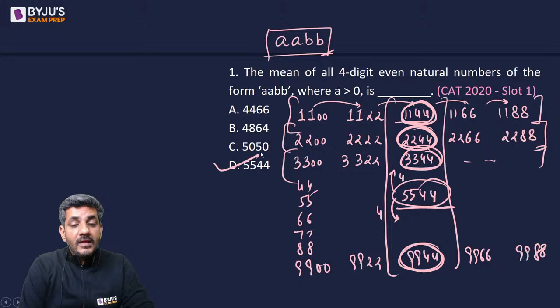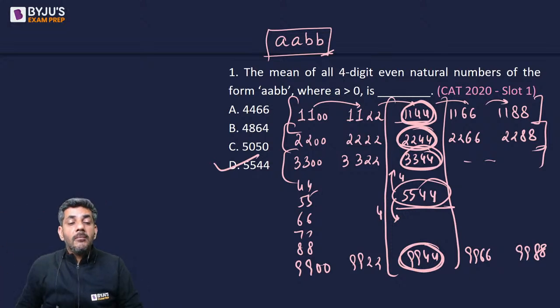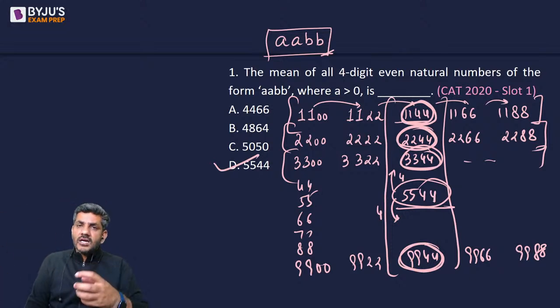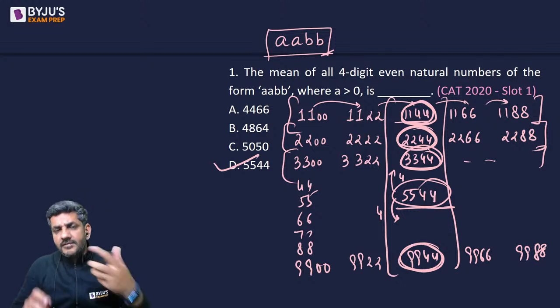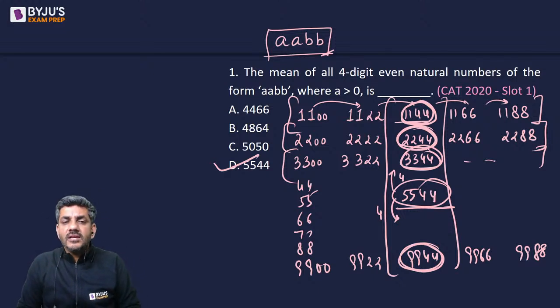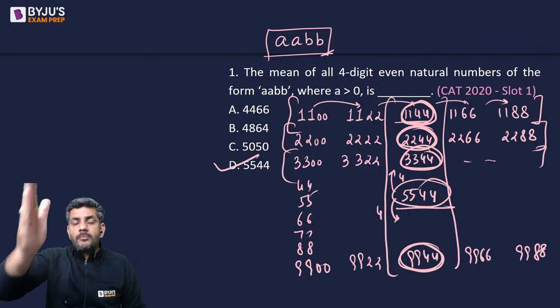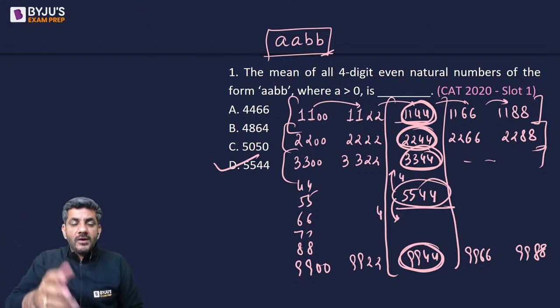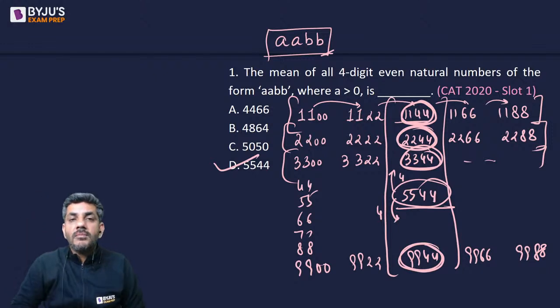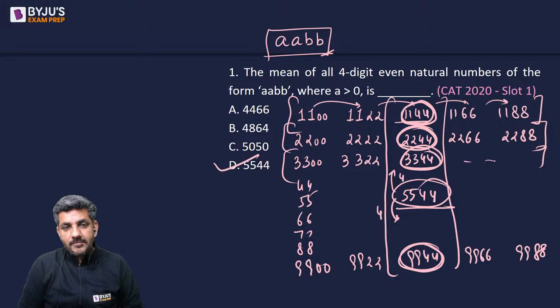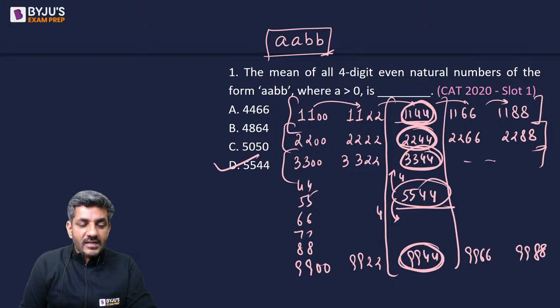I repeat that you need not write all the numbers in the exam. Just a little bit of, you can say, a visualization would have helped you with this. कि अच्छा 1100, 1122, 1144 ऐसे करके चलेंगे तो बीच वाला नंबर आएगा, सबके बीच वाला लेंगे तो उनके बीच में जो आएगा वो 5544 होगा, and that will be the mean of all these numbers. That was question number 1 with an answer of 5544. I am sure you all have understood it.